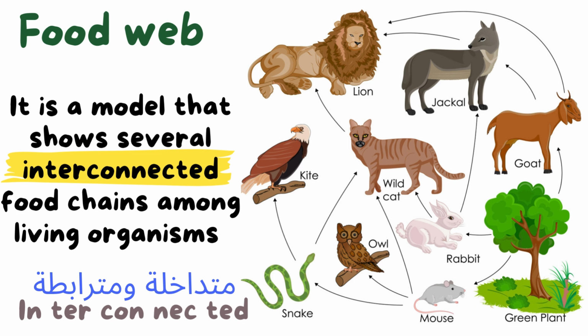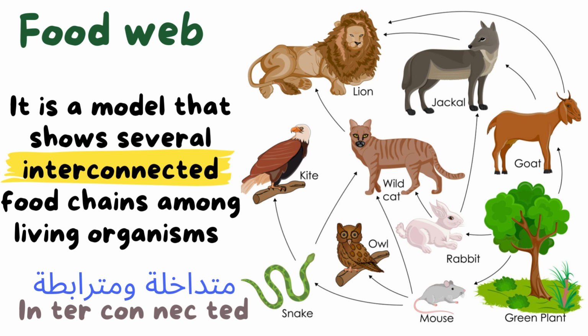It shows us several interconnected food chains among living organisms. What is the meaning of interconnected food chains, as we see here in this model? We have green plant, and this plant may be eaten by mouse, or rabbit, or goat. Okay, so those all are primary consumers, and the mouse may be eaten by owl or wild cat or snake, and the rabbit may be eaten by the wild cat or jackal, okay, and so on.